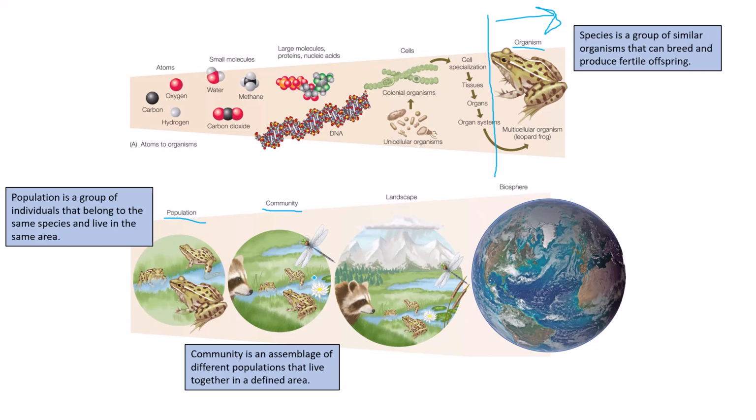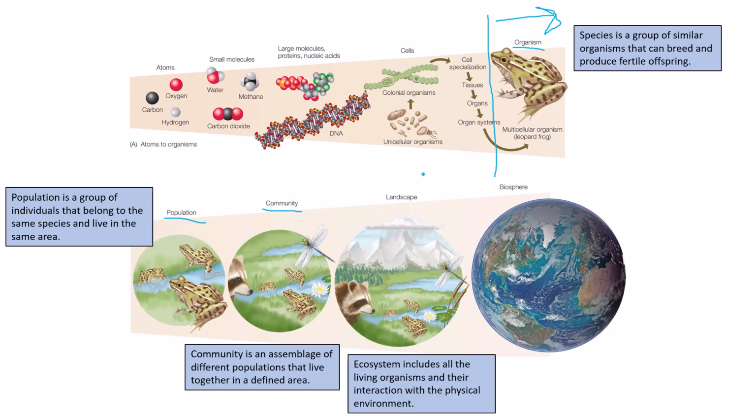A community pulls in other populations of different species that live in the same area at the same time. That could be a population of our leopard frogs. It could be a population also of dragonflies, a population of grass, a population of lily pads, a population of raccoons, all living in the same place at the same time. When we have all those different populations living in the same place at the same time, it creates a community.